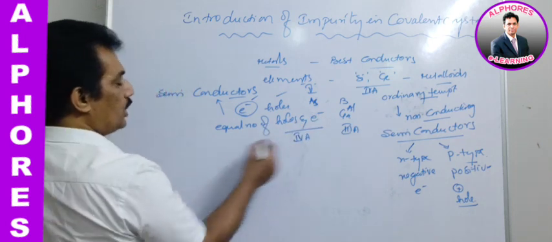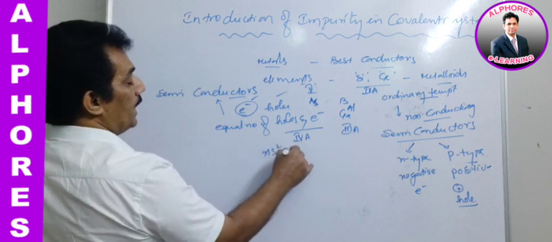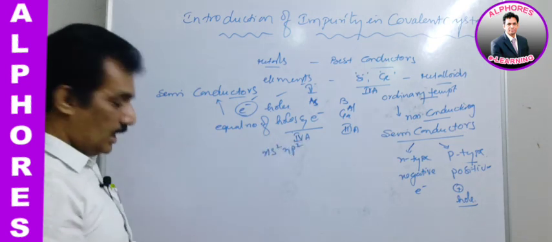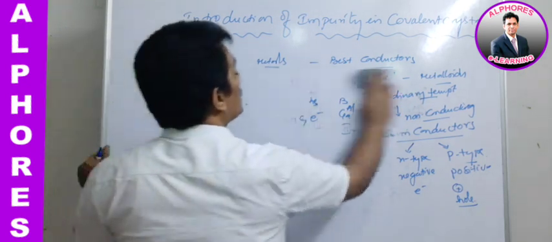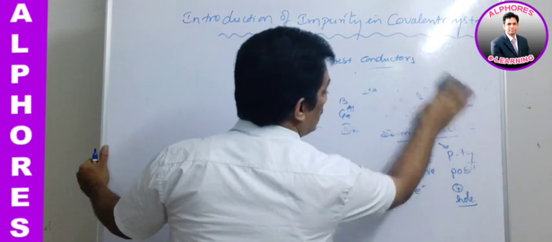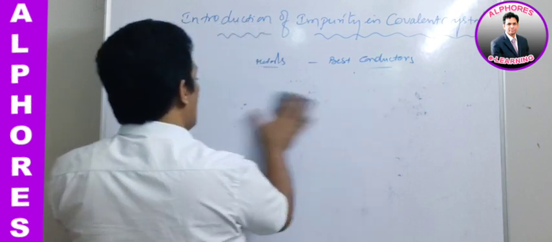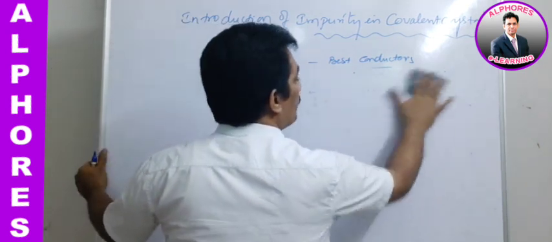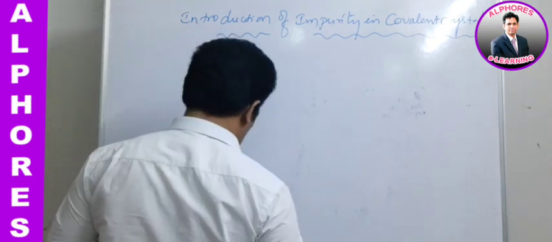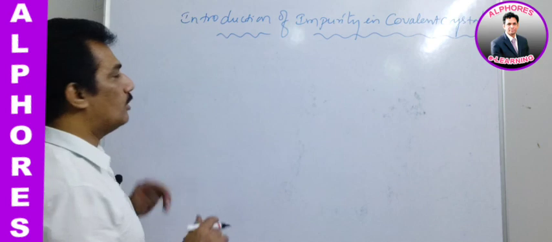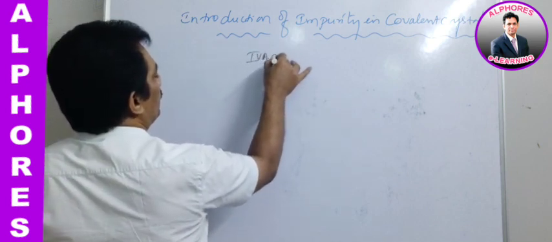Now let us consider the 4th A group element electronic configuration. Outermost configuration is ns2 np2, is it not? And now let us have a detailed discussion about this, and thereby you can easily understand how any conductor is changed to n type or p type, and what material we have to use for doping, so as to make n type or p type semiconductors. All these you can easily understand after this concept. Just you observe, in 4th A group elements,